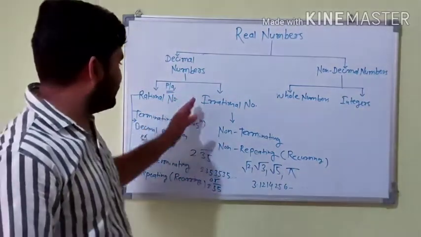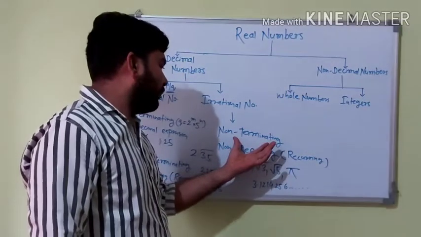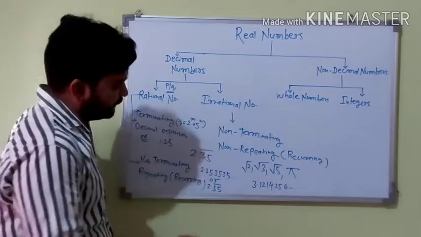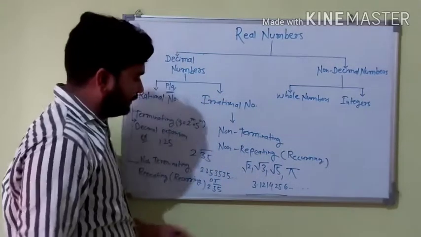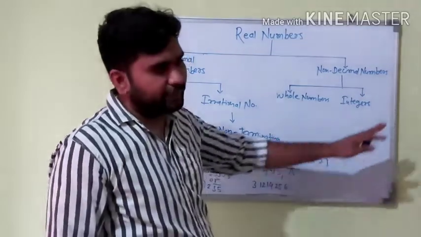Another decimal number is the irrational number. An irrational number is in the form of a non-terminating non-repeating number, like 3.12142556 and so on to infinity.